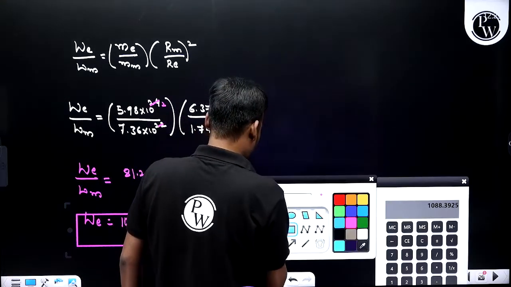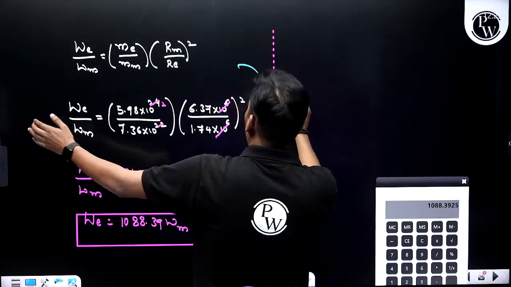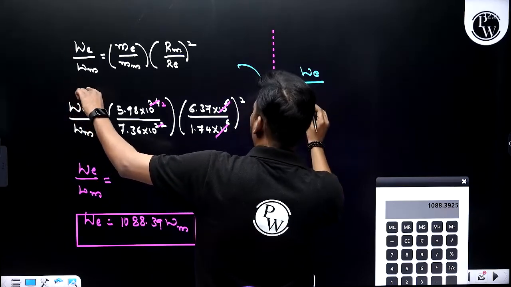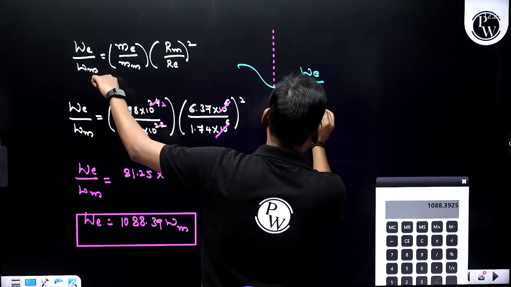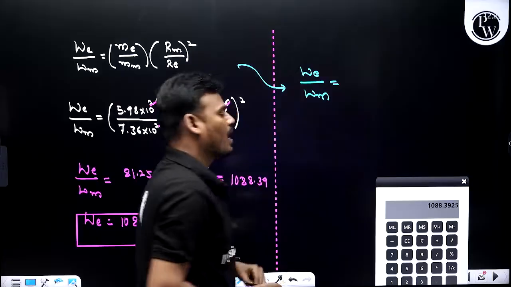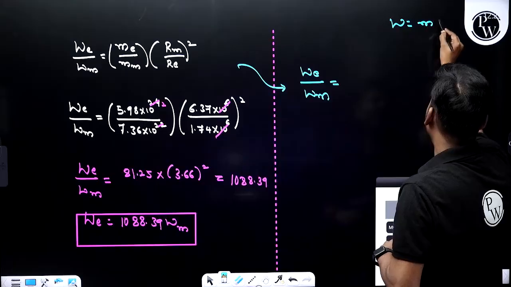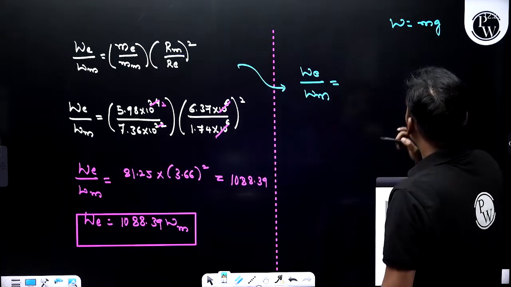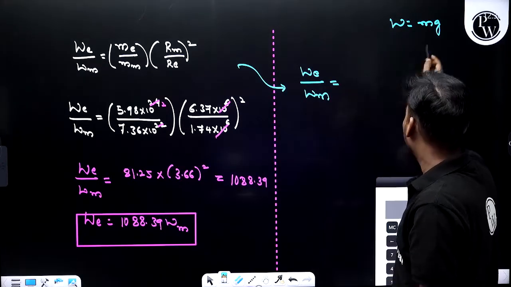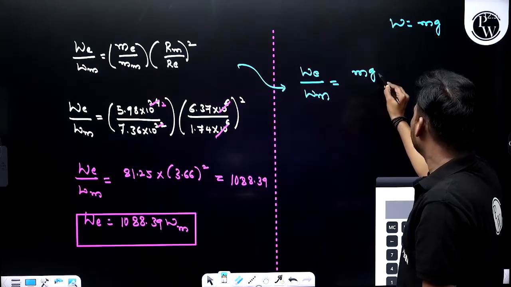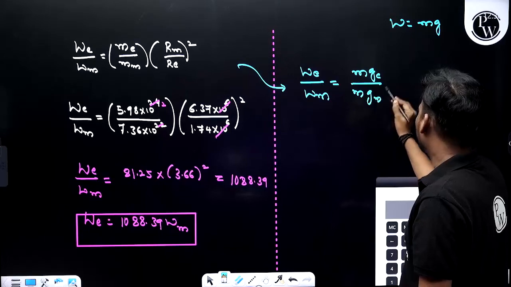Or else, consider from here only. The weight on the Earth and the weight on the Moon. Here we have another way, that is W equals mg. So mgE divided by mgM, where m gets cancelled.